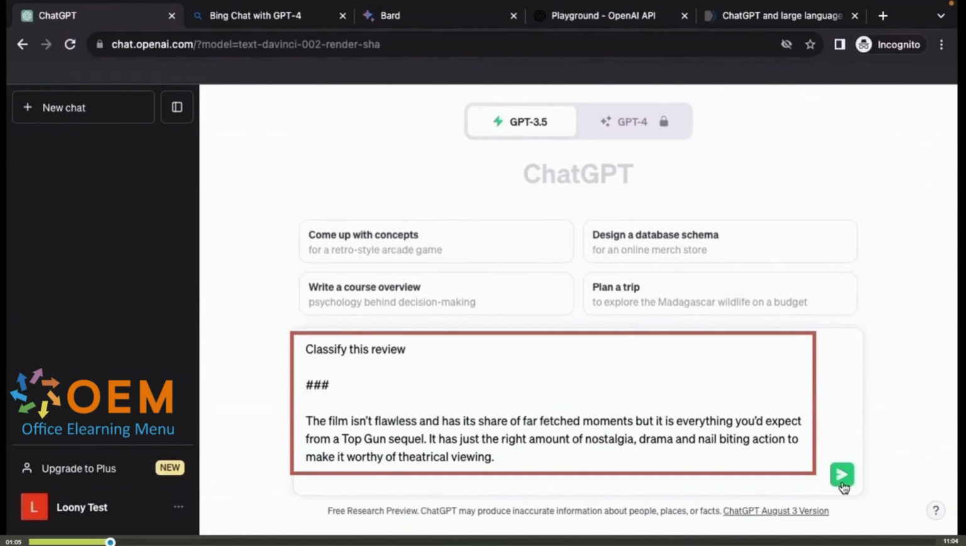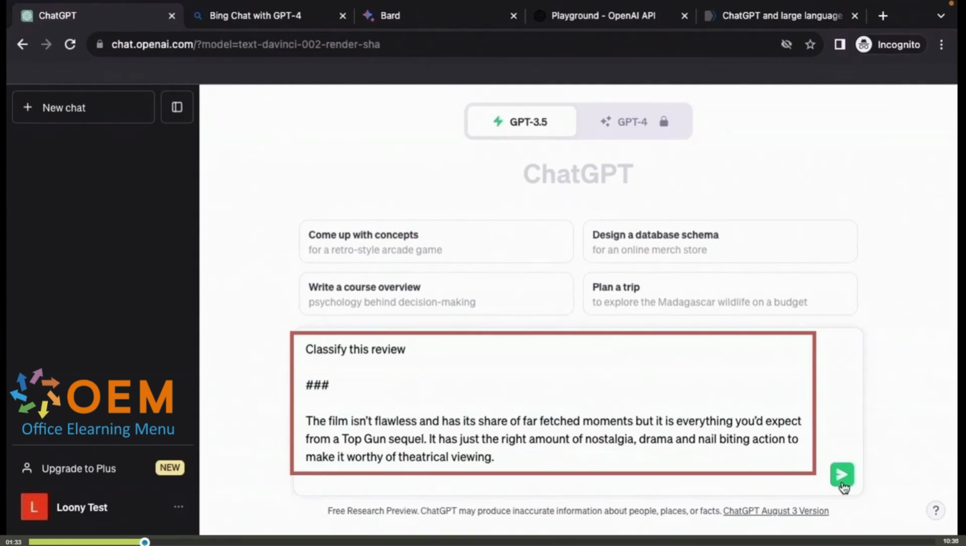I'm asking ChatGPT to classify this review. This is just a review of the Top Gun Maverick movie that I copied off of some site. I'm now going to introduce a prompting technique that I've used here. We'll study that prompting technique in more detail a little bit later on in this learning path, and that is zero shot prompting. In fact, we've applied this prompting technique all along for most of the prompts that we've used here in this learning path.